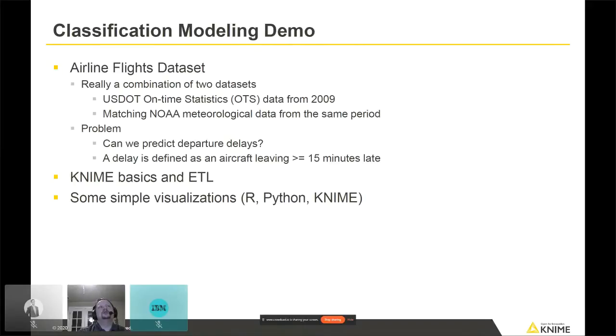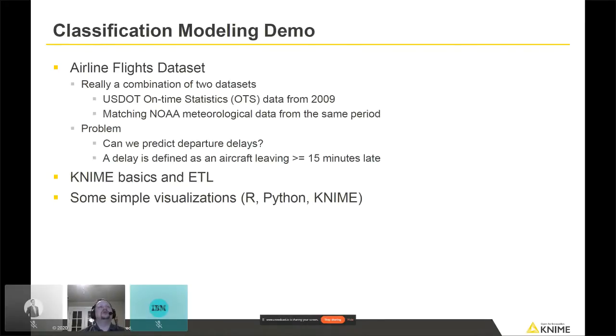So, what we want to do with this data is try and predict departure delays for these aircraft. So, given what we know about these things, can we predict whether an aircraft is going to be delayed, where we define a delay as an aircraft leaving more than 15 minutes late?